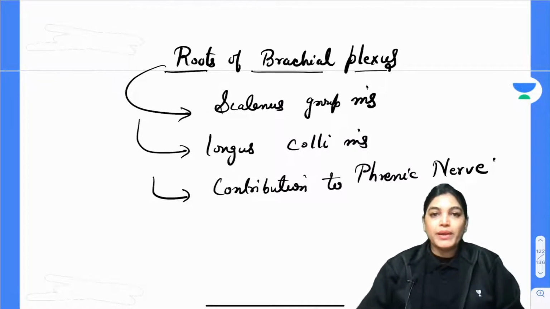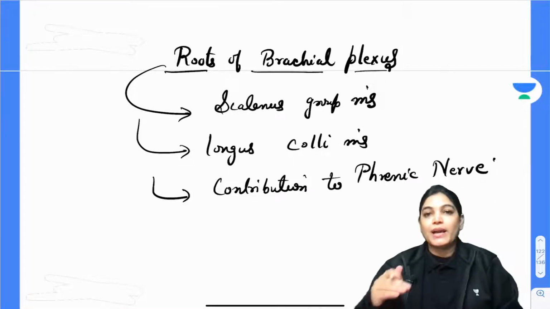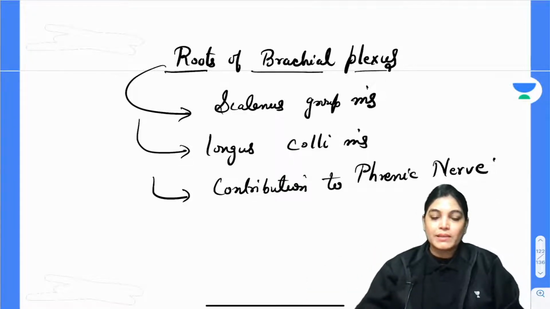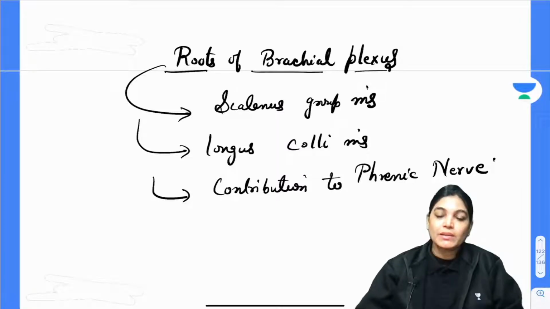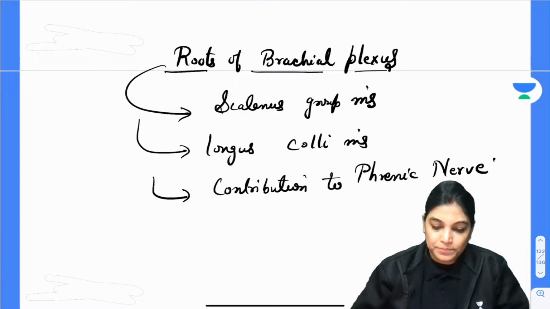So in short, we are done with the branches of the brachial plexus and we have seen the important branches. The long thoracic nerve gives innervation to the serratus anterior muscle. The dorsal scapular nerve gives innervation to levator scapulae, rhomboid major and minor. Other than that, minor branches are given to the scalenus group of muscles, longus colli muscle, and the phrenic nerve, that is innervation to the diaphragm.